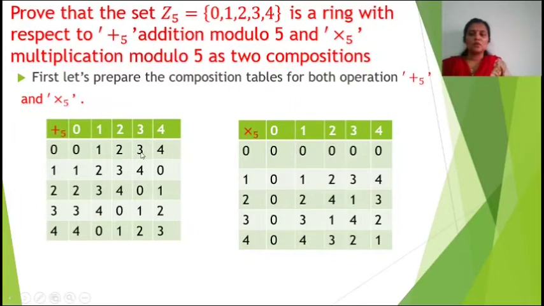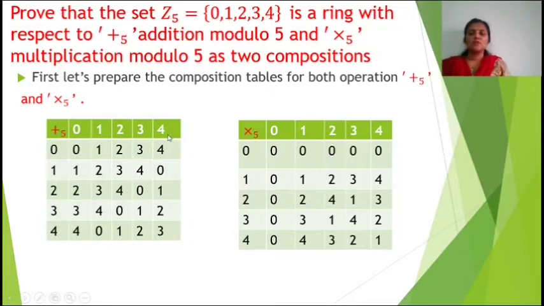Similarly 0 with 3 is 3, 0 with 4 is 4, 1 with 0 is 1, 1 with 1 is 2, 1 with 2 is 3, 1 with 3 is 4.